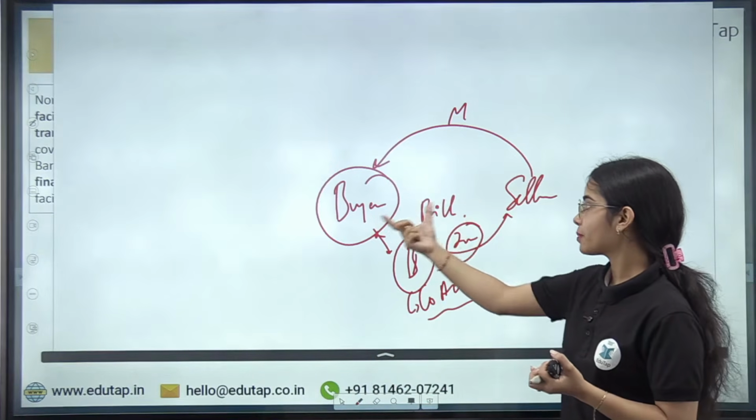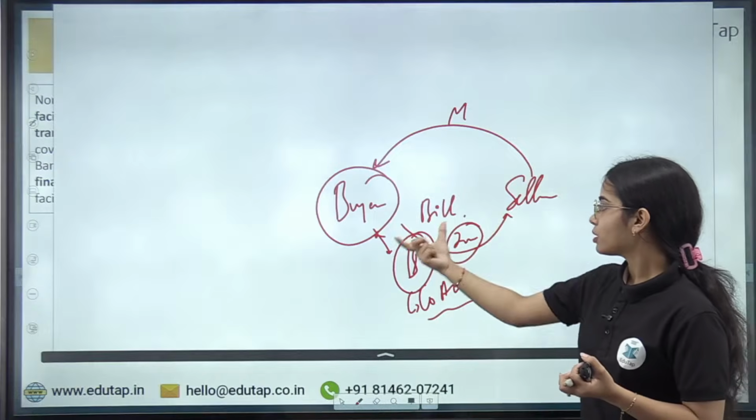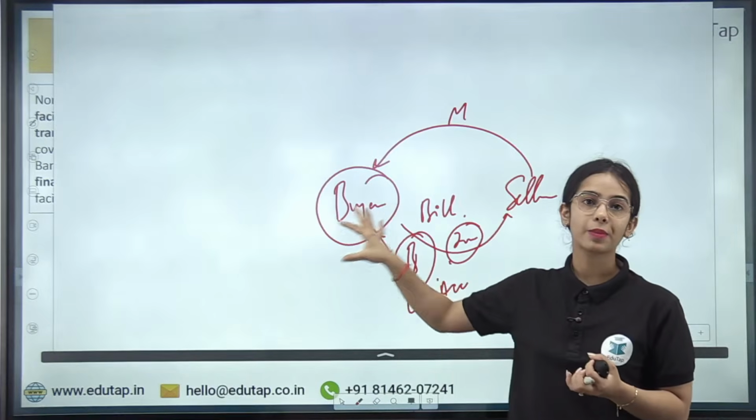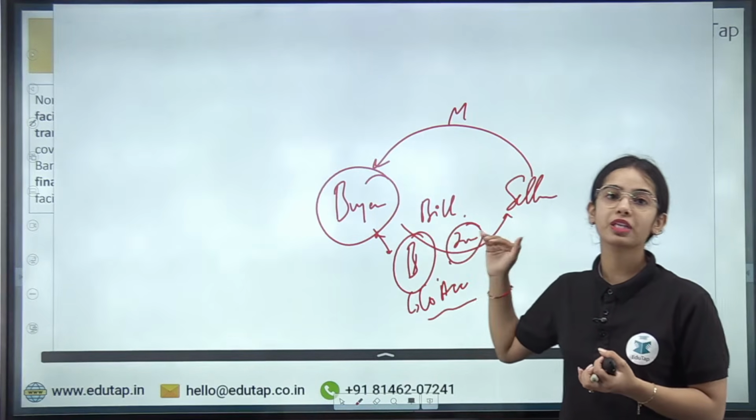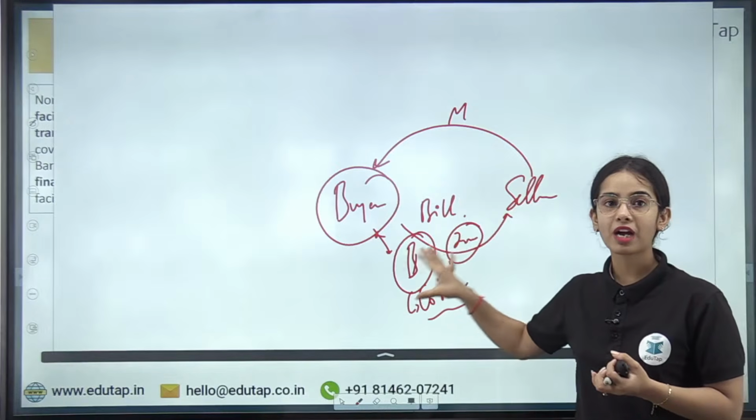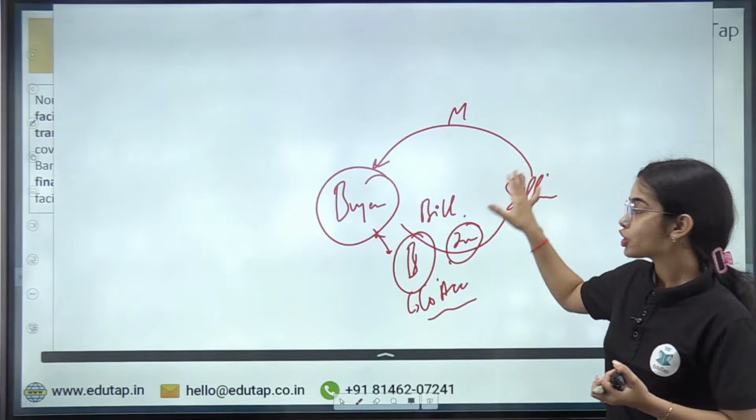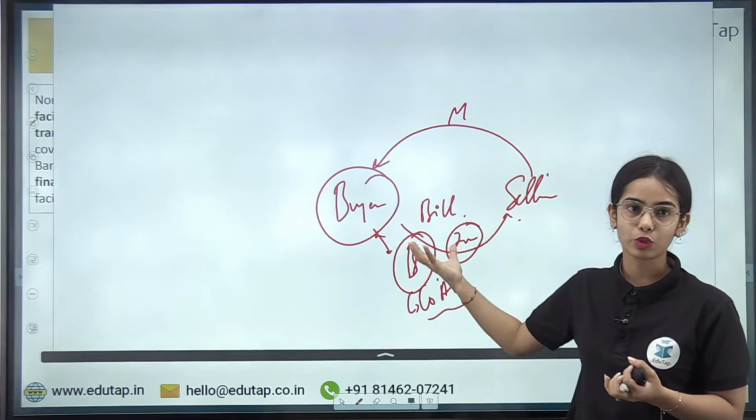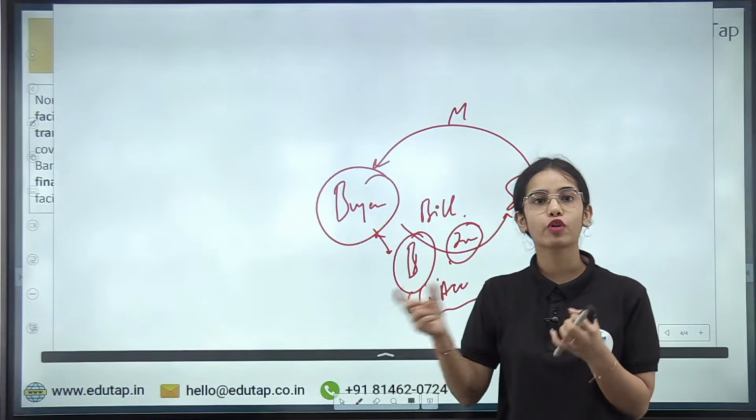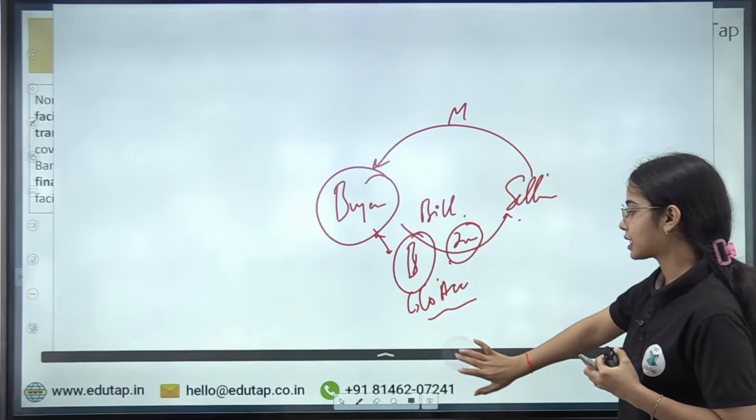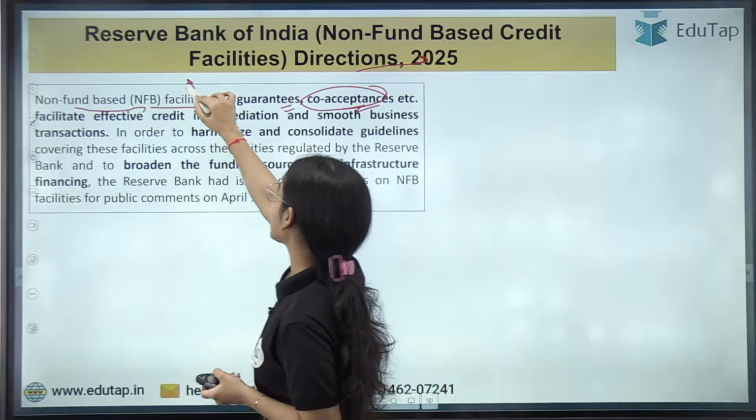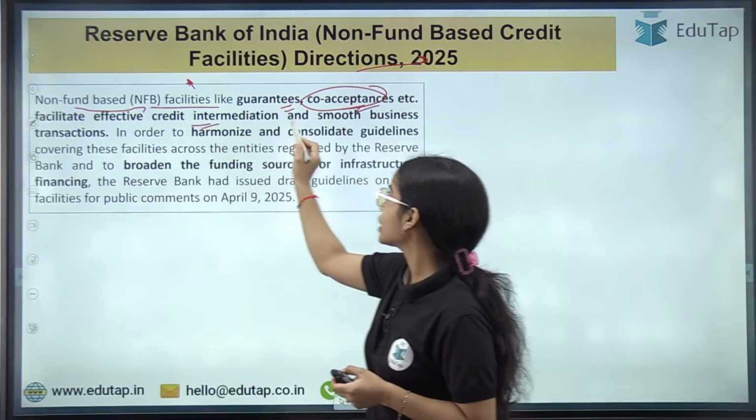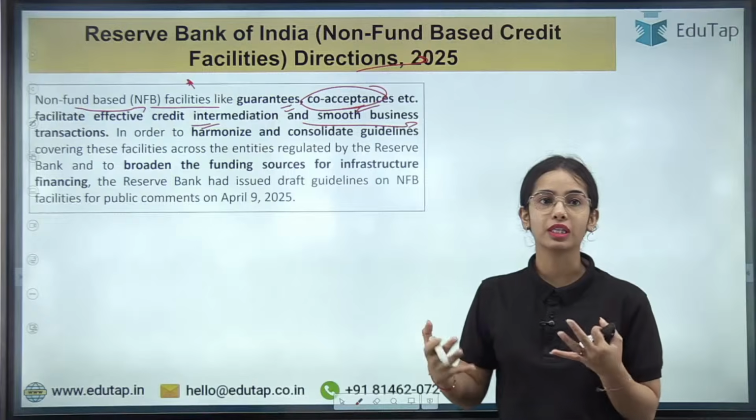Okay, so in the bill of exchange, the buyer is saying I will pay after 2 months. So the bank is having the co-acceptance, that okay, after 2 months the buyer will be paying, and if the buyer is unable to pay or if the buyer defaults, then the bank will be responsible. The bank has co-accepted the bill, so the bank will be responsible to pay the seller. So this lets the flow of transactions or the trade happen smoothly, and the banks receive some fees for taking the risk, or for taking a part of the risk. This is the idea. So non-fund based facilities like guarantees, co-acceptances, etc. facilitate effective credit intermediation and smooth business transactions between the different entities.